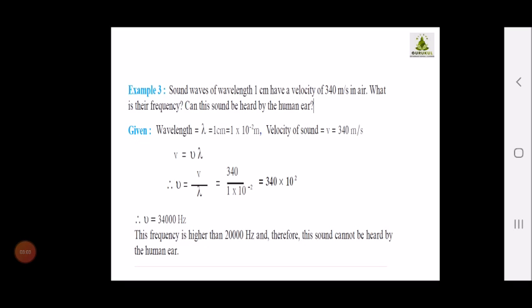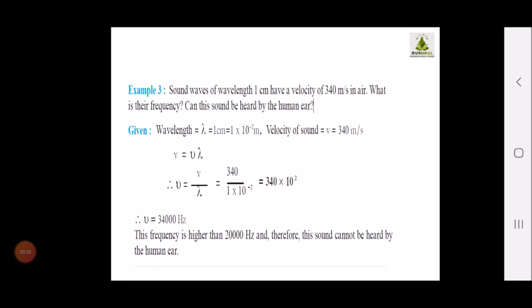Now the next question. Sound waves of wavelength 1 centimeter have a velocity of 340 meters per second in the air. What is their frequency? And can this sound be heard by the human ear?